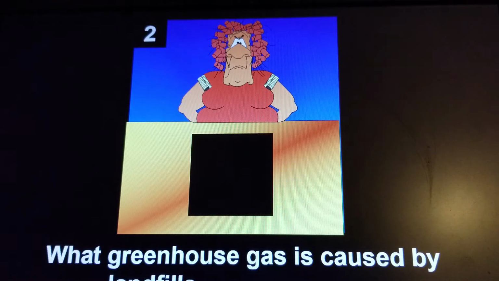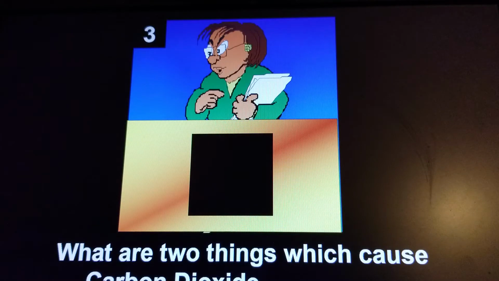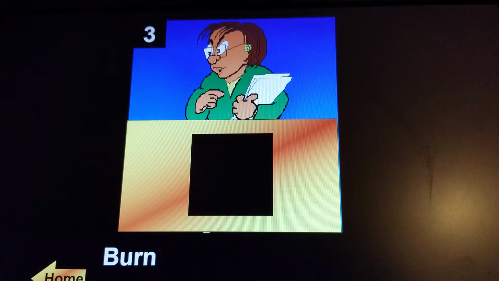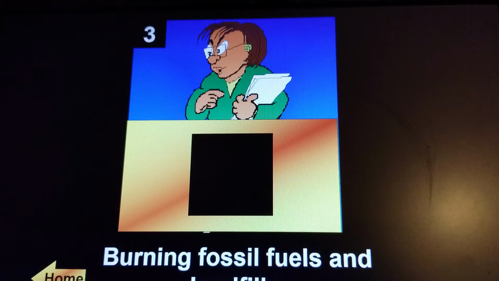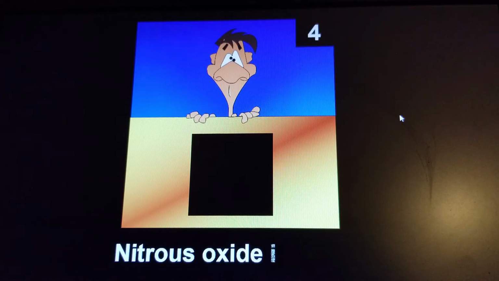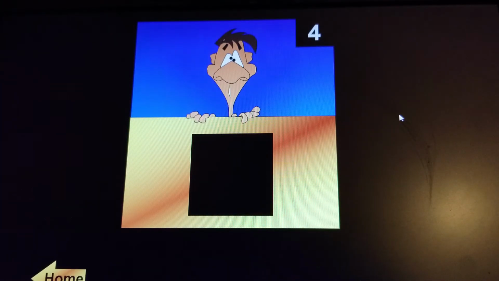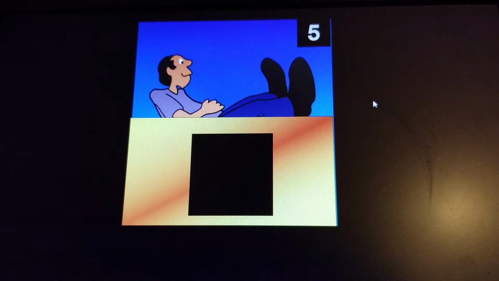What greenhouse gas is caused by landfills and livestock? And she says methane. I know that's many of your favorites. It is methane. What are two things which cause carbon dioxide to increase? Okay, it is burning fossil fuels. It is not landfills. Burning fossil fuels, automobiles, houses, factories, those all cause carbon dioxide to increase. Nitrous oxide is mostly caused by chemical factories and fertilizers. That is a correct answer.